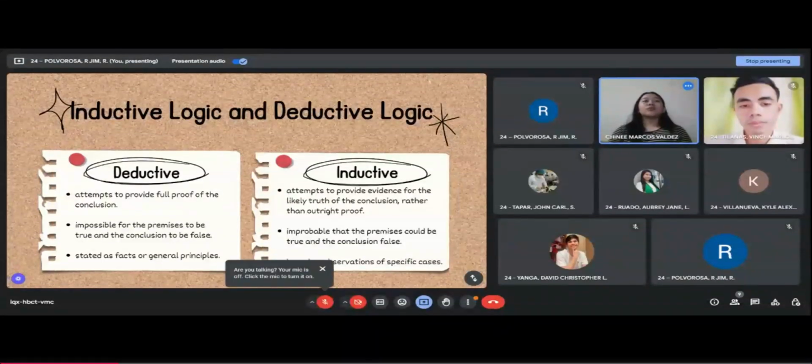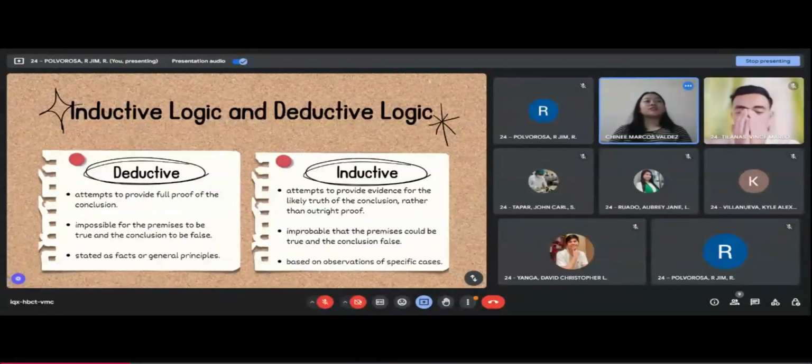So when we say premises, these are the assumptions that we have that serve as a basis for an argument. A common example of deductive logic is: all humans are mortal and Socrates is human. From these given premises, we therefore conclude that Socrates is mortal.